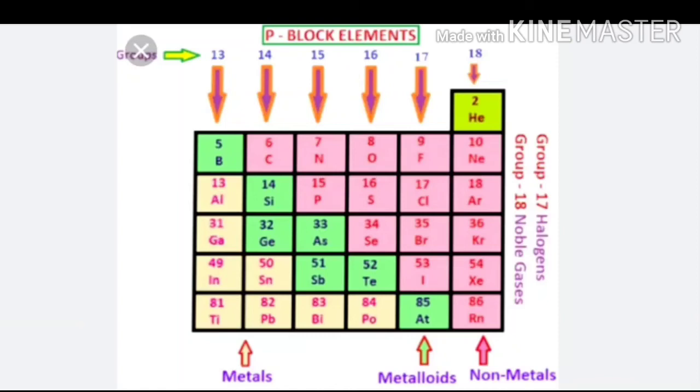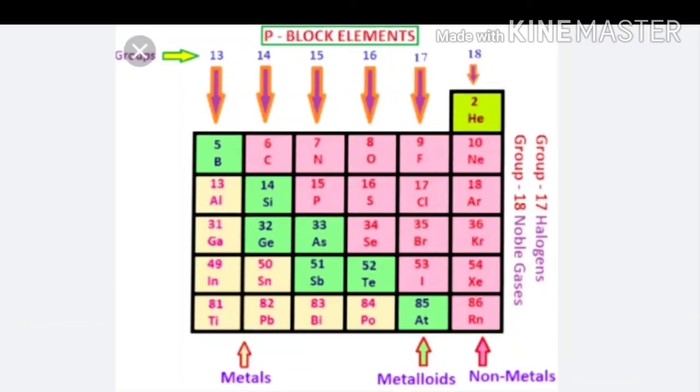Now let's see about bleaching powder. Bleaching powder is not a single compound, but it is a mixture of calcium hypochlorite and calcium chloride. It is also known as calcium chlorohypochlorite. So that was all about the group 17 elements.